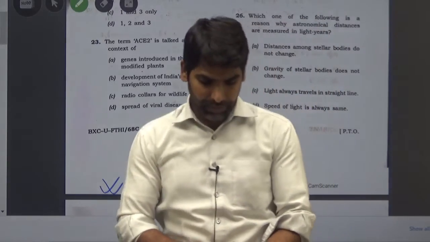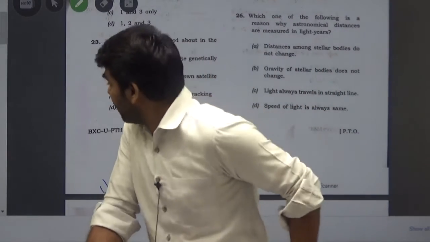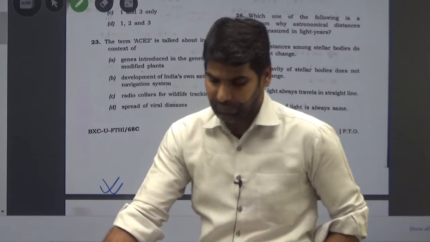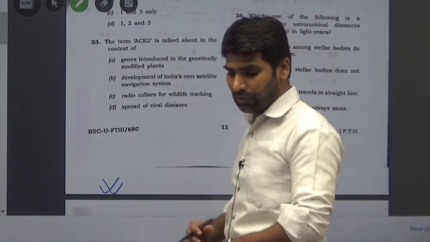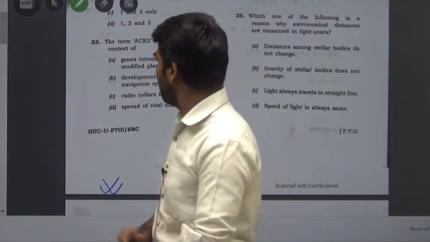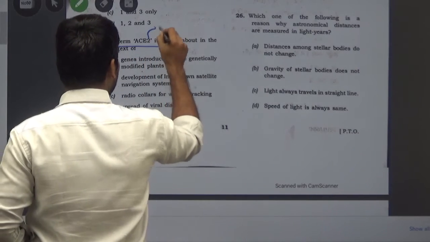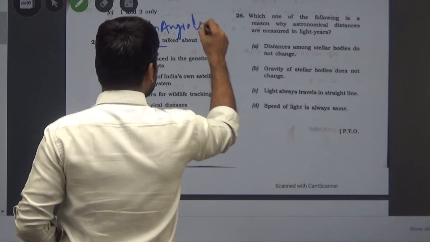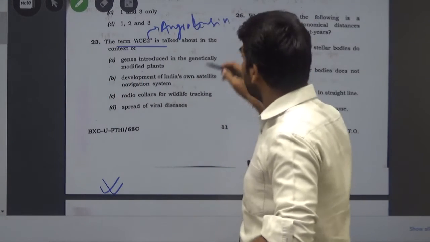ACE2 is a kind of enzyme, and the enzyme is called angiotensin converting enzyme. So the first thing we should know is that this is an enzyme, angiotensin converting enzyme.